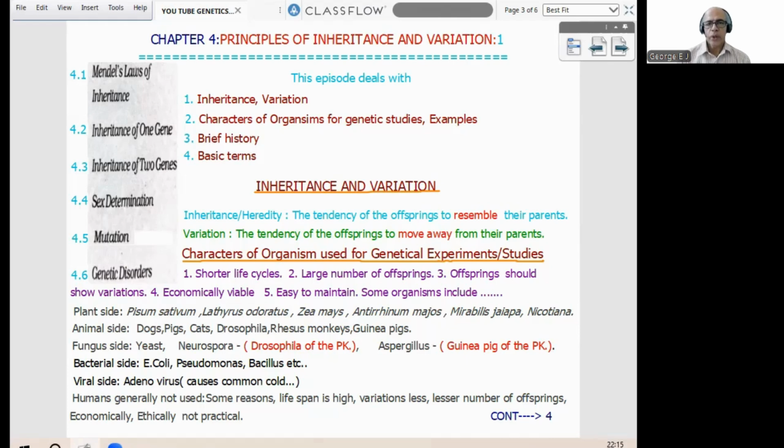Humans are generally not utilized in genetics because the human life cycle is long, variation is comparatively less, and production of a lesser number of offsprings makes it economically and ethically not practical. So I think that idea is clear. So we can proceed to the next page.